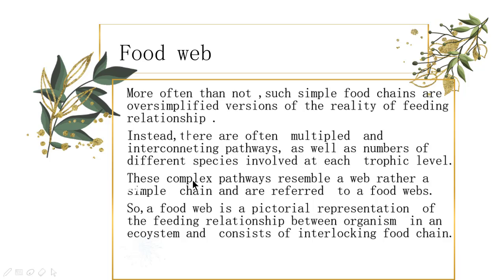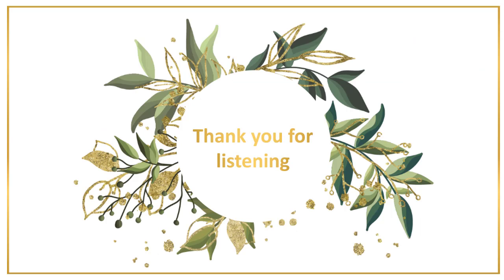These complex pathways resemble a web rather than a simple chain and are referred to as a food web. So a food web is a pictorial representation of the feeding relationships between the organisms in an ecosystem and considers an interlocking of food chains. Thank you.